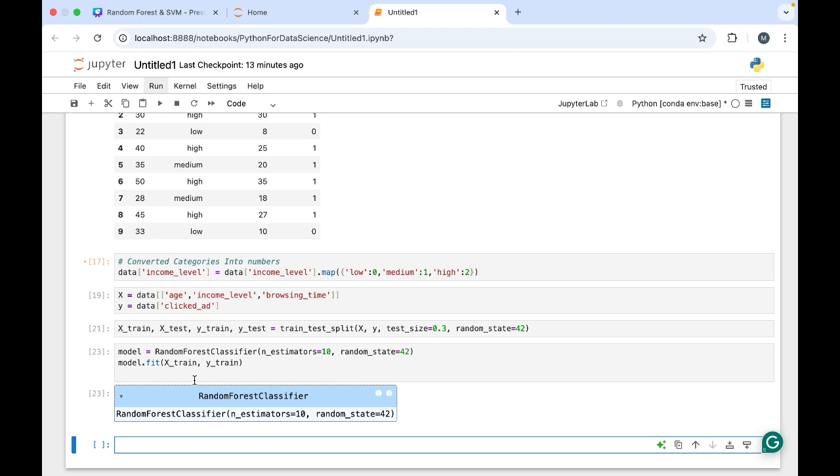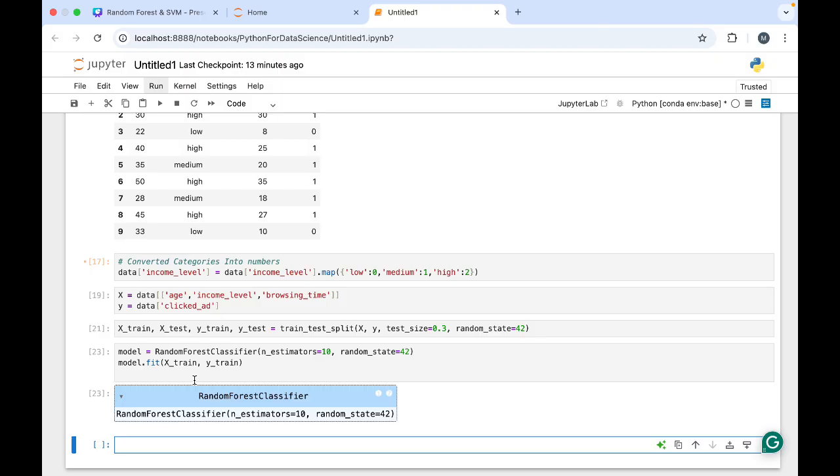I have separated 70% and 30% of the data for training and testing. Okay, so I have fit that data into this model, X train and y train. Just for training, that 70% data I am giving, I have fit into this random forest classifier. Why are we using this random forest classifier? With 10 trees, and train it on our data.